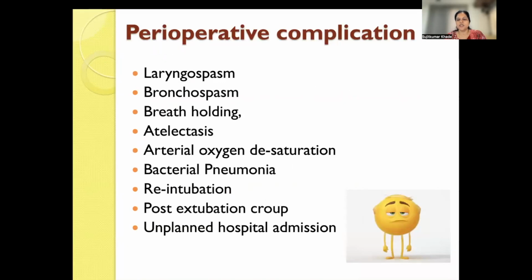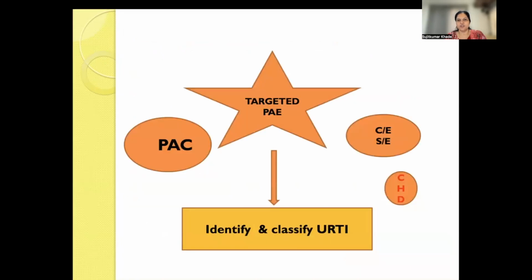Perioperative complications on our list are laryngospasm, bronchospasm, breath holding, atelectasis, oxygen desaturation, bacterial pneumonia, reintubation, post-extubation croup, ultimately leading to unplanned hospital admission and parental burden, financial as well as emotional. So what we need to do is identify such a group of patients and do a targeted PAC. Preoperative evaluation of such patients is very, very essential.